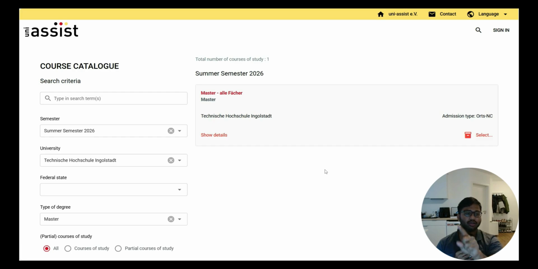You just have to get this once for one semester, then you can apply for all subjects for that particular semester. So this is just a document, the VPD. VPD is nothing but your Indian grade being officially converted into a German grade by Uni-Assist. That is your VPD. I will show you how to apply.